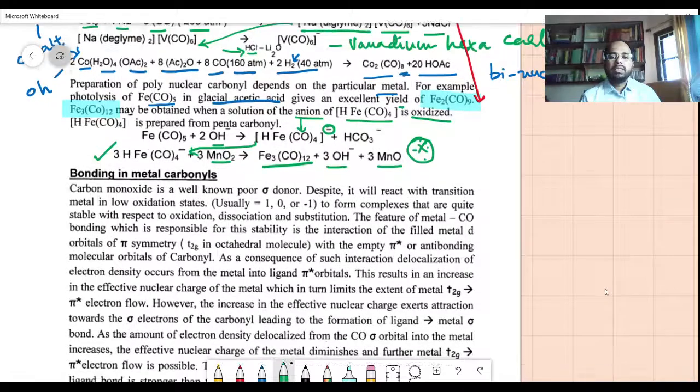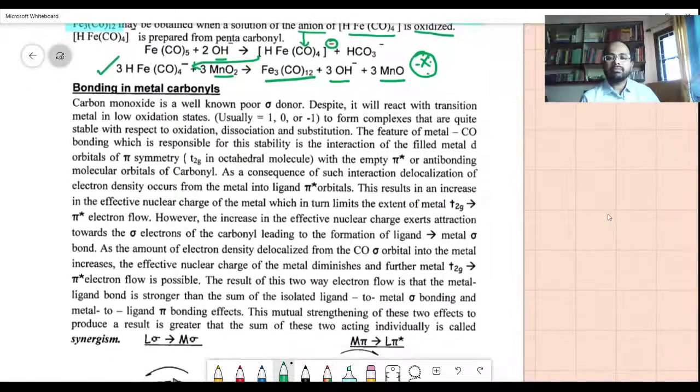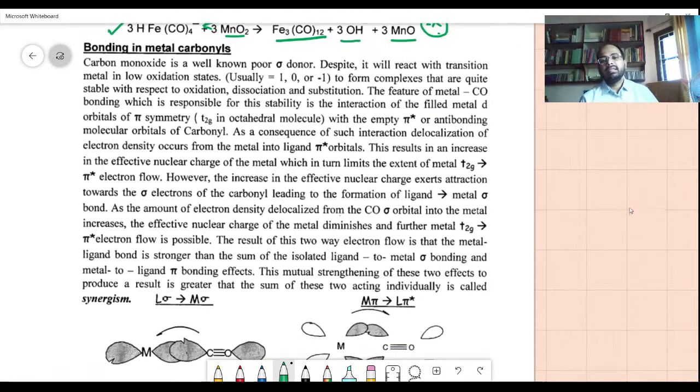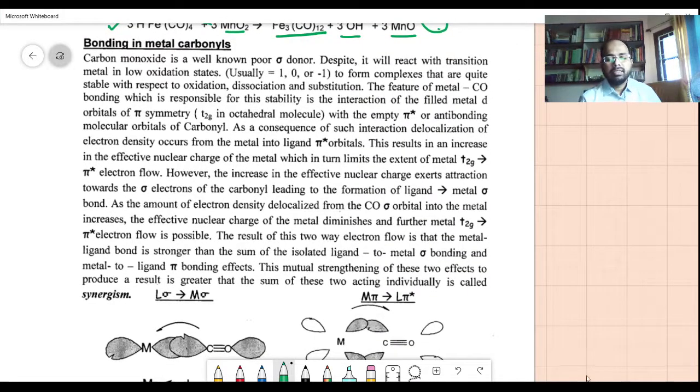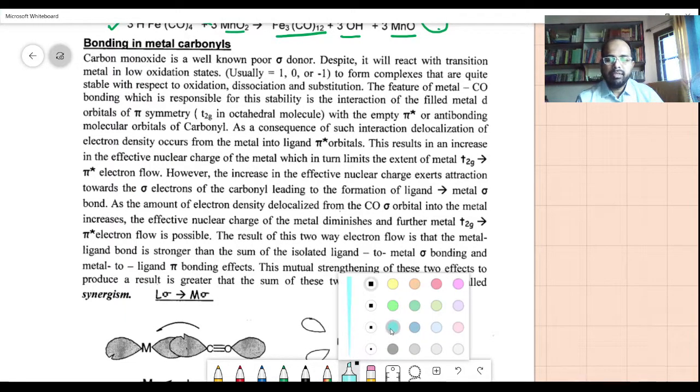Whatever be the product, you can write the main, major product there. So here is something that we need to discuss about the bonding in metal carbonyls. I'll just highlight what is important there, and we'll discuss this to find out what the type of reactivity means to us.